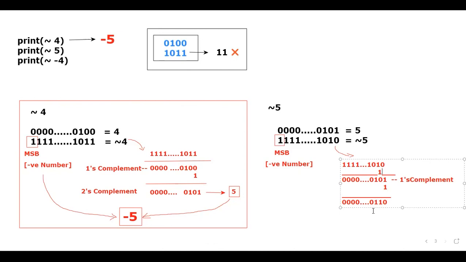I hope you are aware of how addition happens. Please don't think 1 plus 1 is 11 or 1 plus 1 is 2. In the binary approach, 1 plus 1 is 10, that means 0 with carry 1.